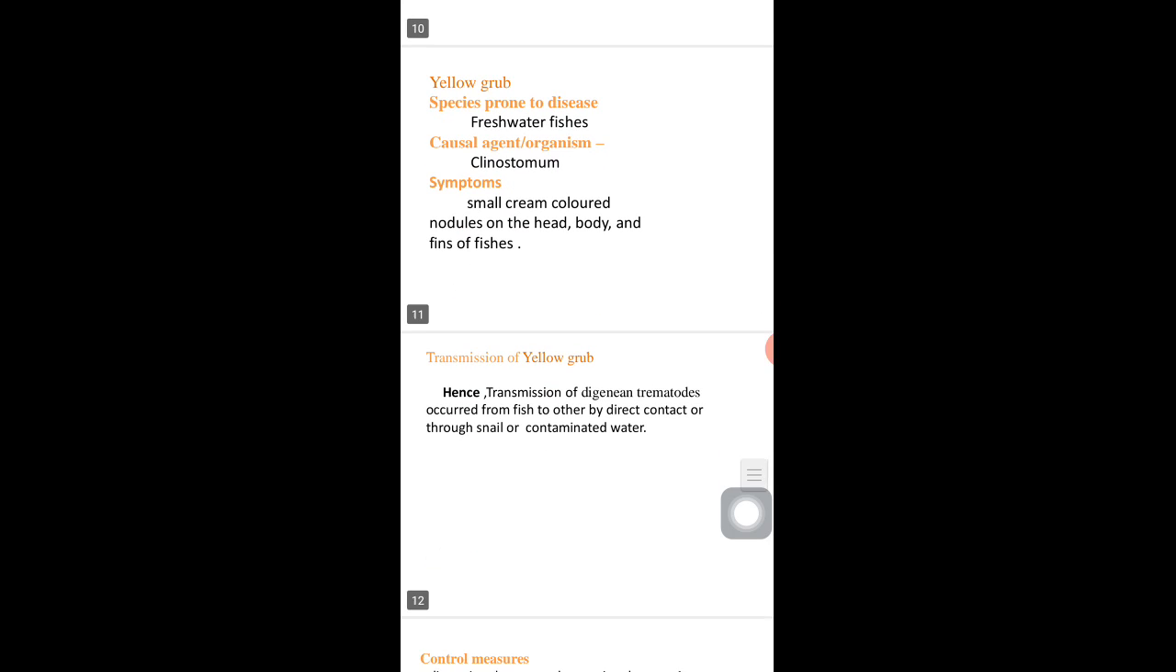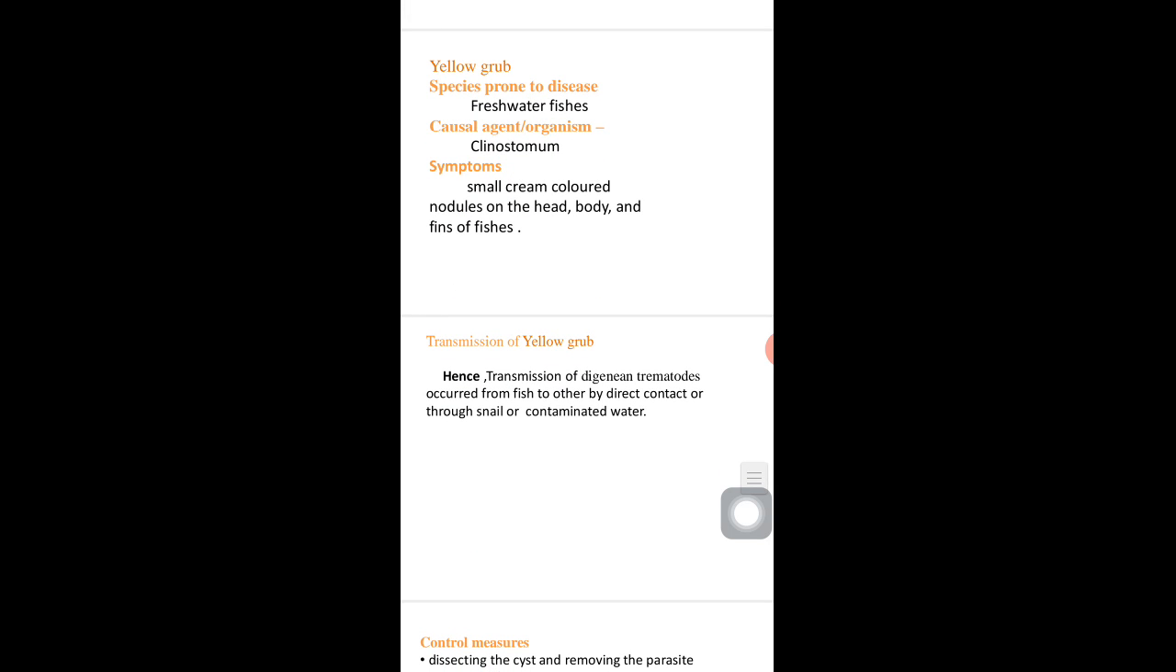Second disease, yellow grub disease. Freshwater fishes are prone to this disease. Clinostomum is the causal agent of this disease. Symptoms of yellow grub: during this disease, small cream colored nodules appear on the head, body and fins of the fishes.